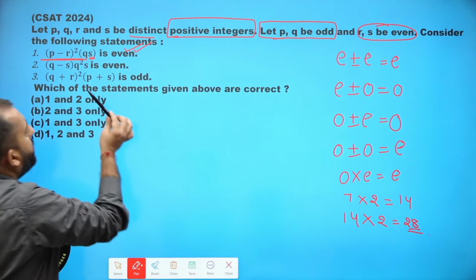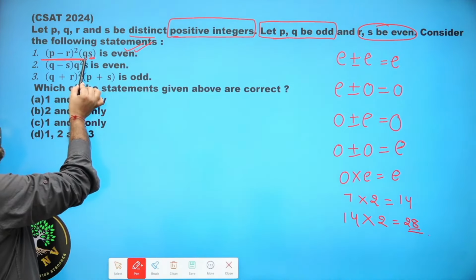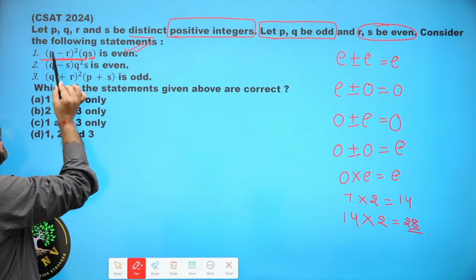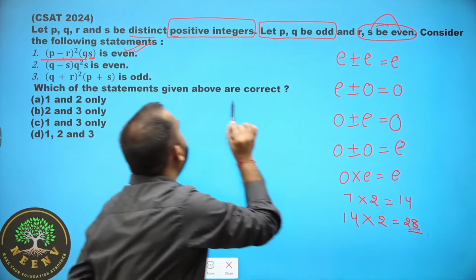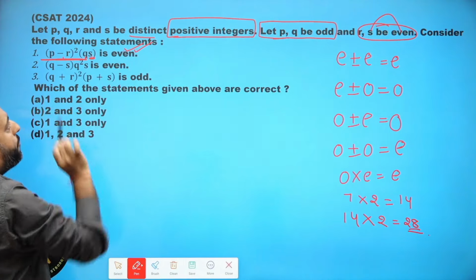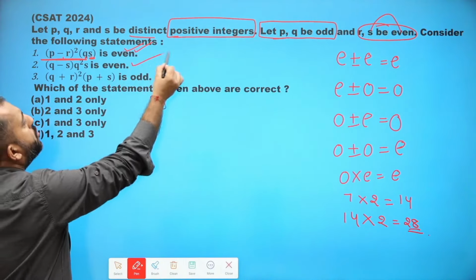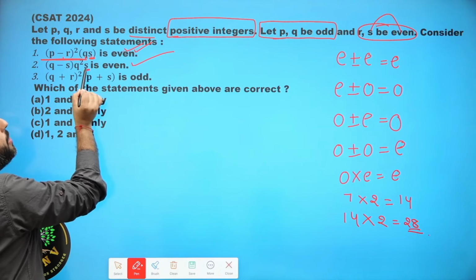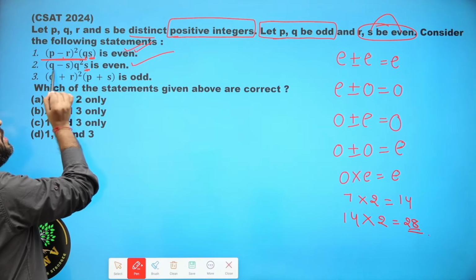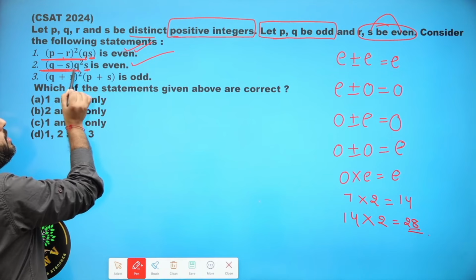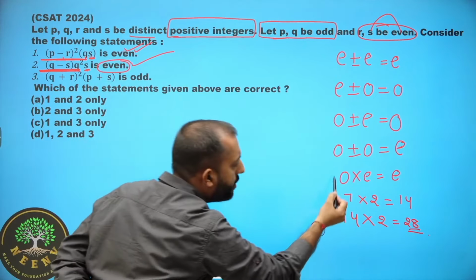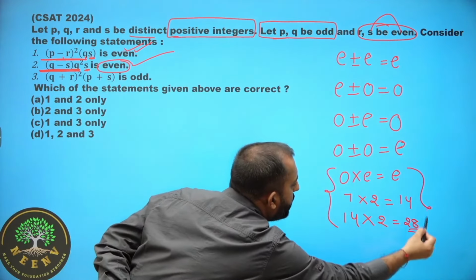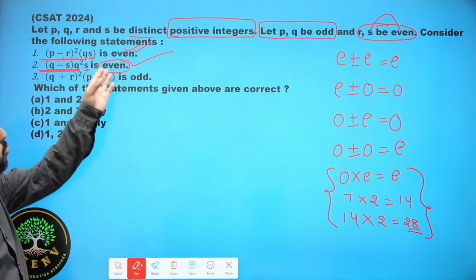So in this case, S is being multiplied with Q, and I know S is even, it is given. S is even, hence this is true. Second is true also, because S is what kind of number? Even number. An even number multiplied with any term, any fraction, will always produce an even number in the result. So this is also correct.